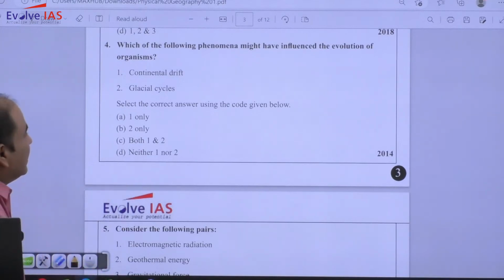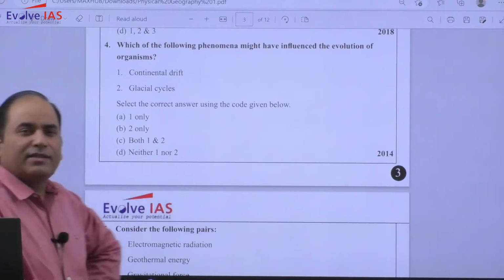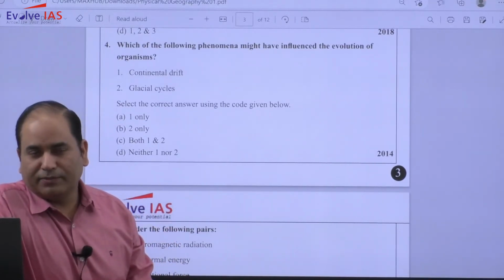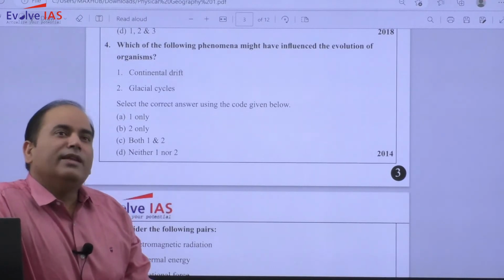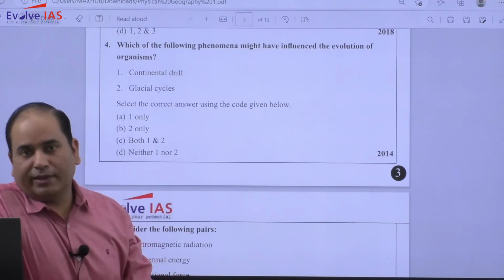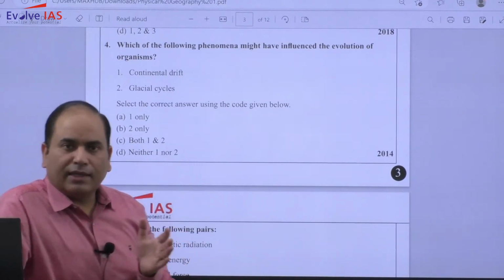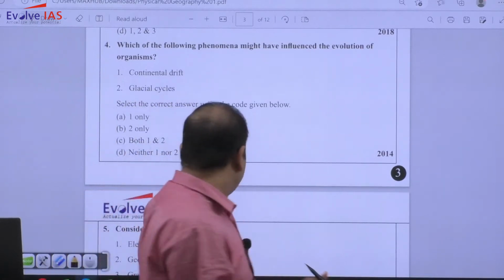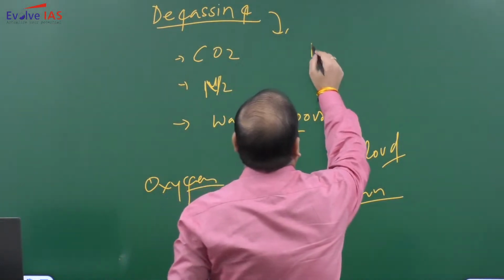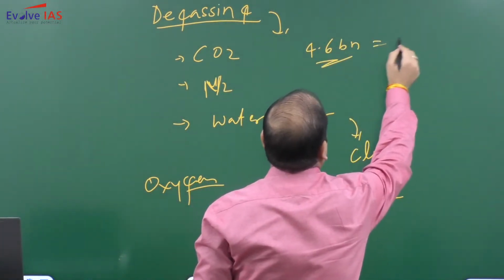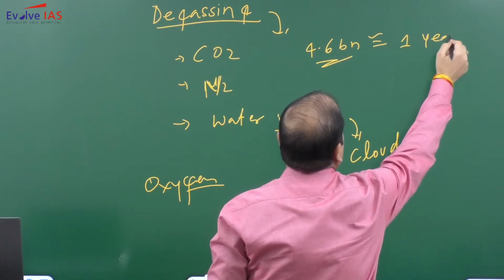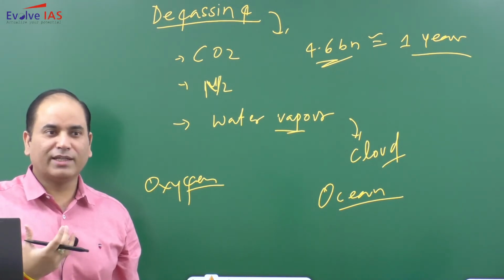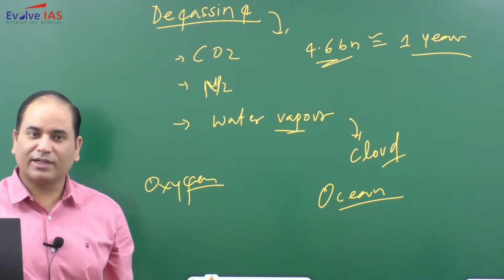Continental drift, glacial cycle. So as far as the origin of the Earth is concerned, as we have discussed, around 4.6 billion years ago the Earth was formed. If you try to understand it this way, let's take that 4.6 billion years as 1 year, because for us it is easy to understand one year. So 1 year is like 1st January to 31st December.